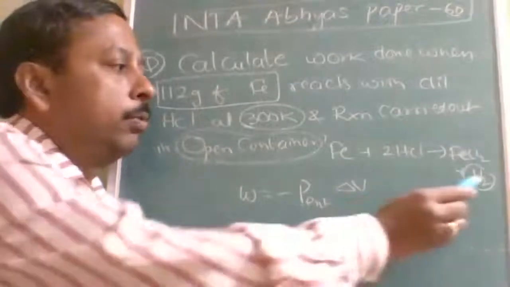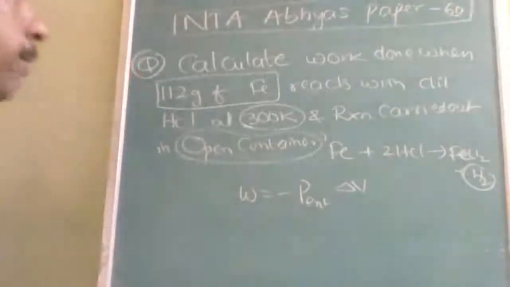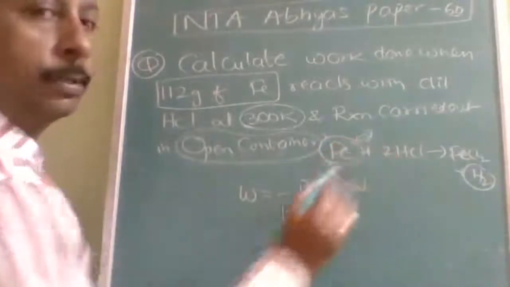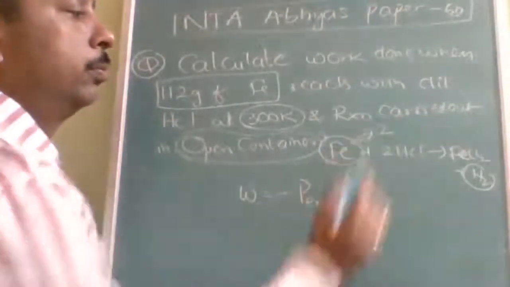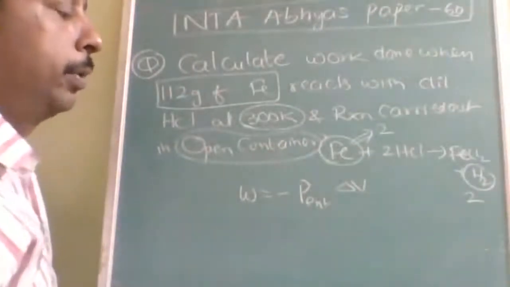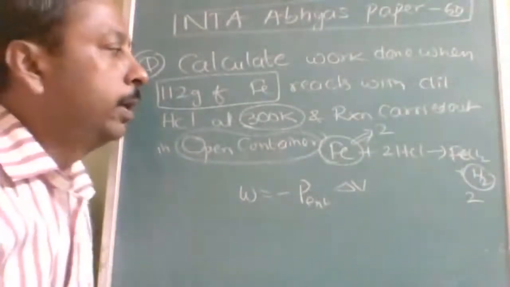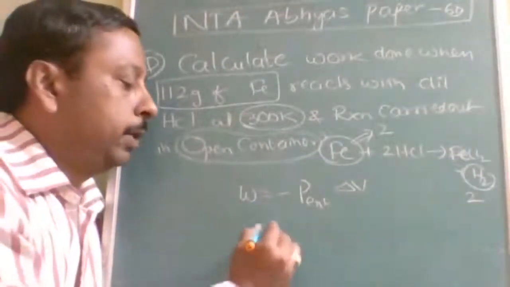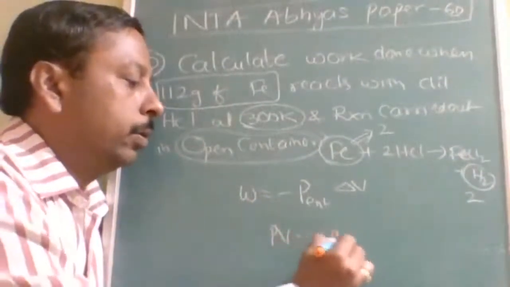And with respect to the number of moles, simply here 112 grams, 56 is the atomic mass. So 112 by 56 is 2, that means 2 moles of iron, so 2 moles of hydrogen will be liberated. Okay. So delta V will be at 300 Kelvin by using PV is equal to nRT.